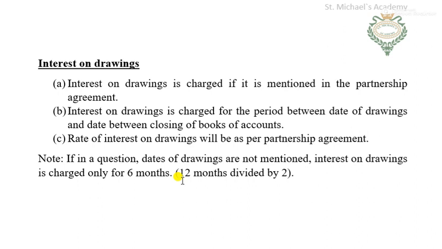First of all, a rate should be mentioned. If in the sums there is no rate given, you cannot assume the interest rate and charge it accordingly. There will be a specific rate of interest given in the partnership agreement. The rate can be 6%, 10% or 15% based on the partnership agreement. If the rate is present, then only we'll provide interest on drawings, otherwise we will not. The second point is that interest on drawings will be charged for the period between the date of drawings and the date of closing of books.